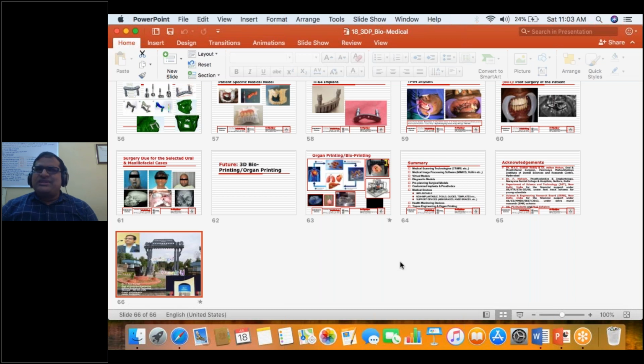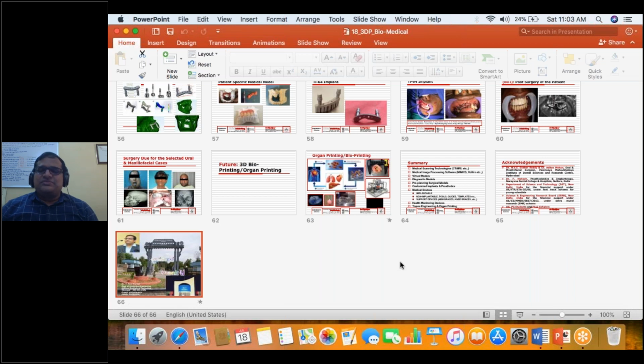Is it not better than the conventional approach, bone grafting or the other surgical procedures they do? Definitely, you are correct, but it won't behave like a native bone. There will be a challenge, there will be a difference.